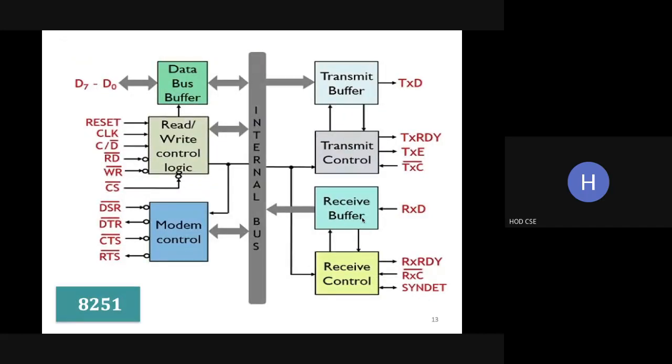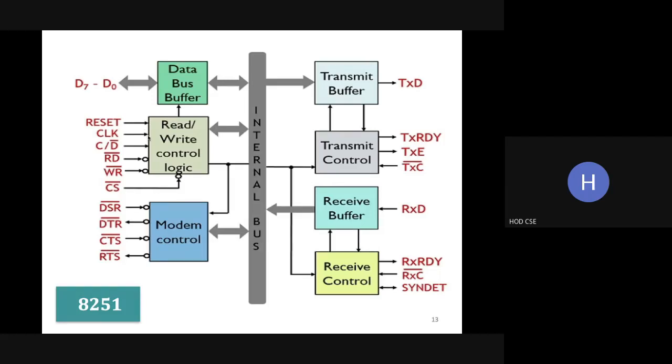So this is the block diagram of 8251. 8251 is a serial communication interface which is used to transmit the data in serial. The data bus buffer will communicate with the processor, the CPU, through D0 to D7. We have the internal bus in between the two divisions, and here we have the read-write control logic. The signals here are the reset signal, which is used to reset the device, that is 8251, and we have the clock signal.